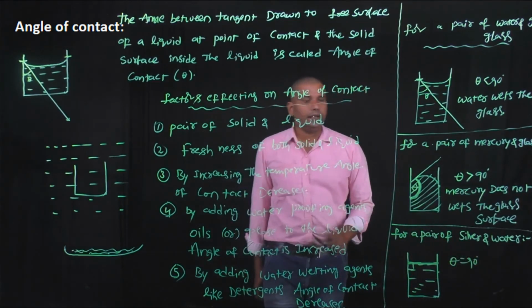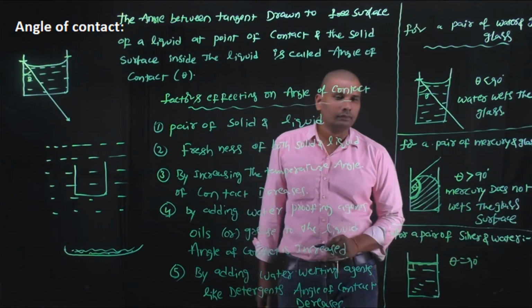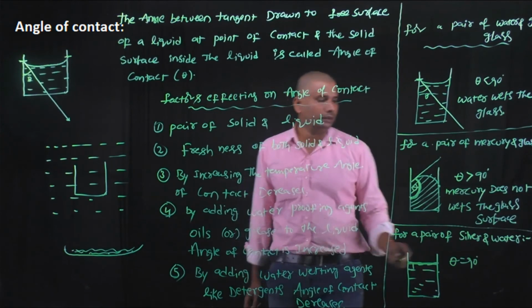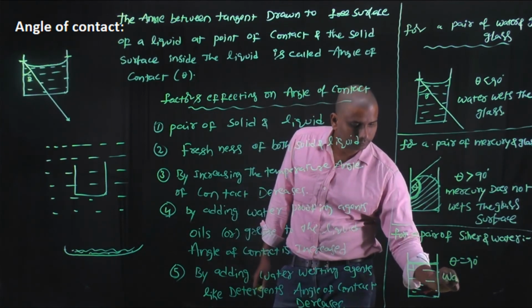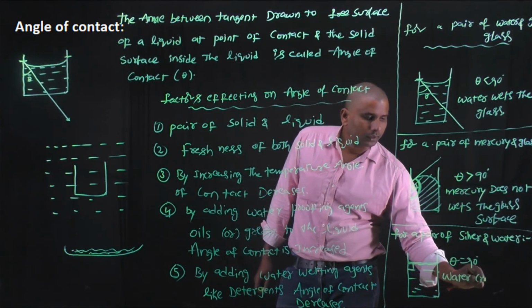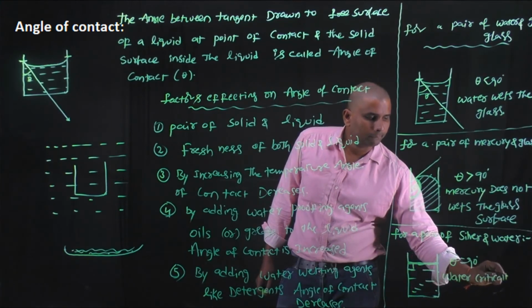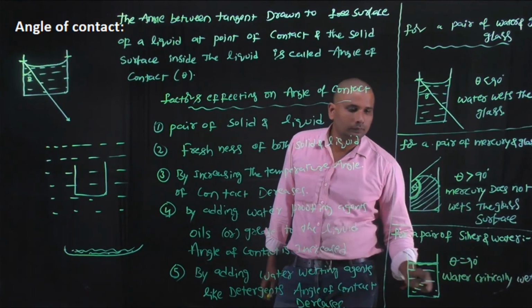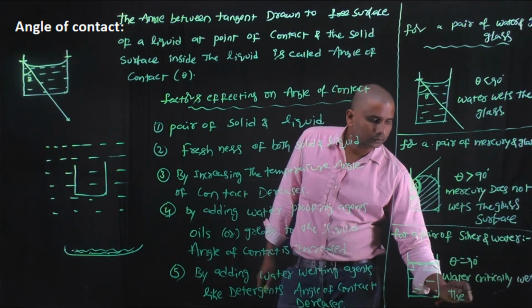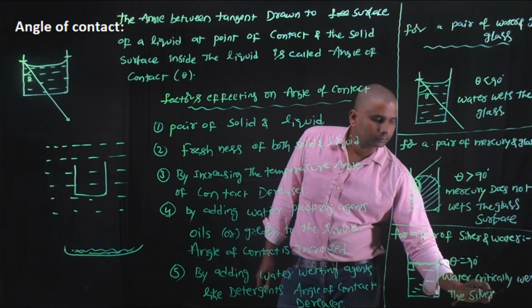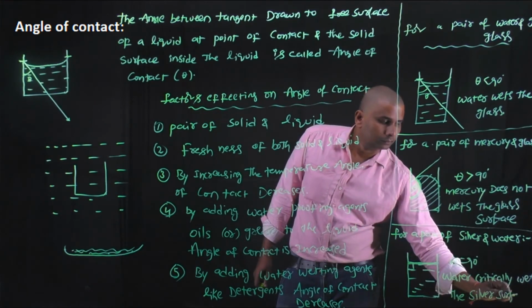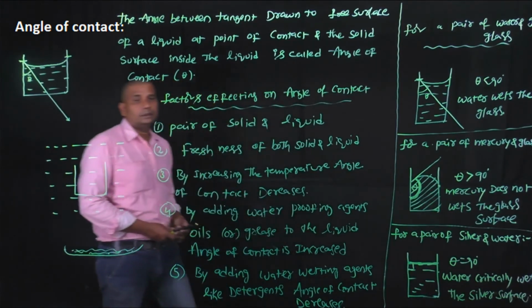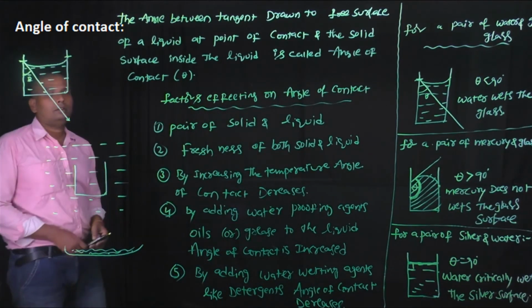The angle of contact is 90 degrees, which means the water critically wets the silver surface. Okay, this is about the angle of contact.